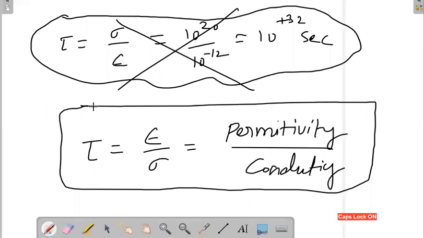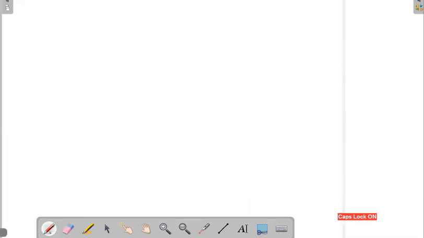Now I'll give the conclusion of the continuity equation. The charge density inside the closed surface decays exponentially.